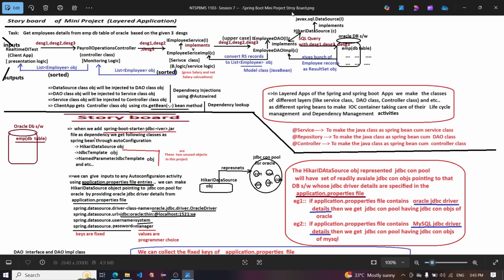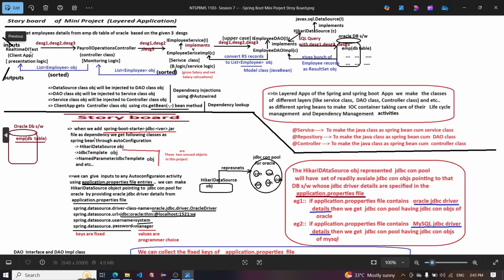Spring Boot Mini Project Storyboard, Session 7. Storyboard of the Mini Project, a layered application. Task: get employee details from the EMP database table of Oracle based on the given three designations.